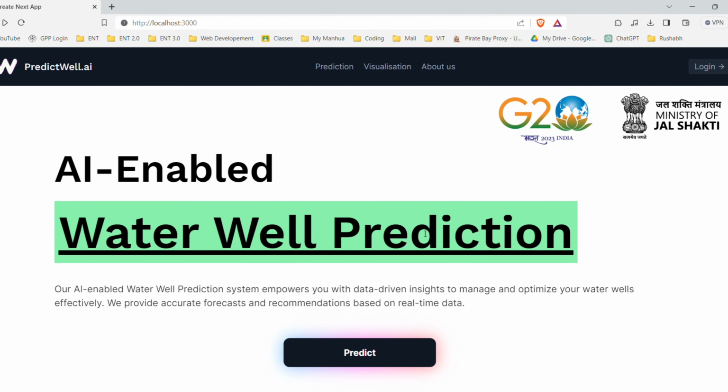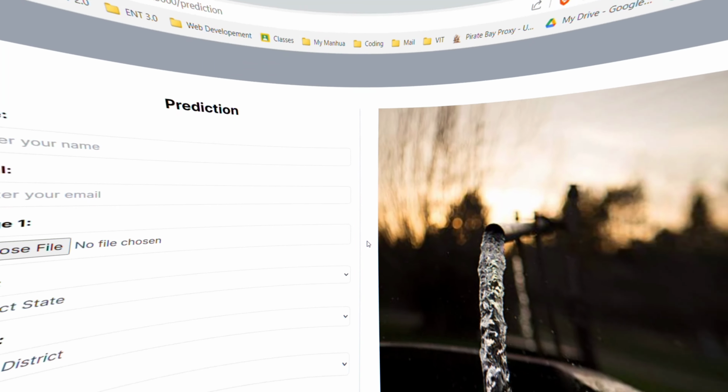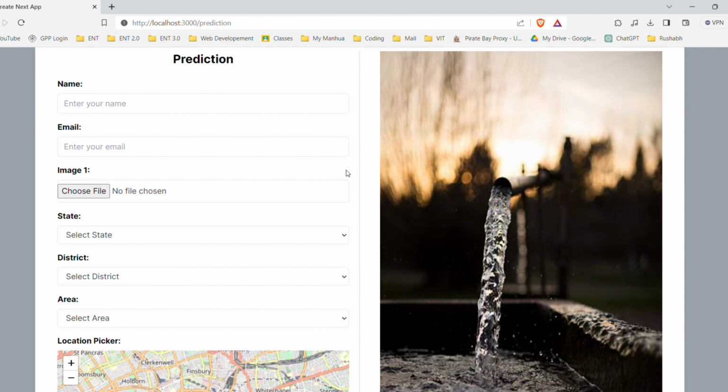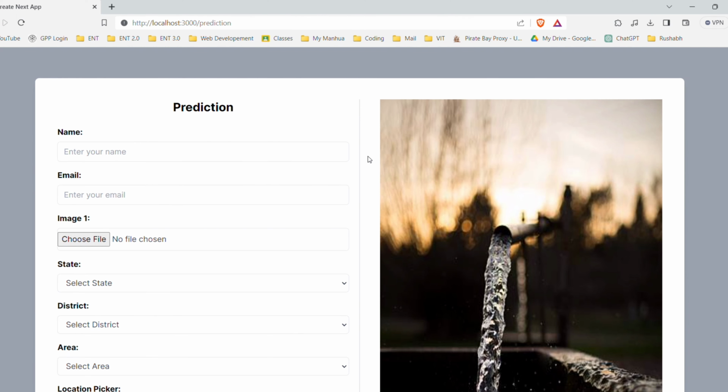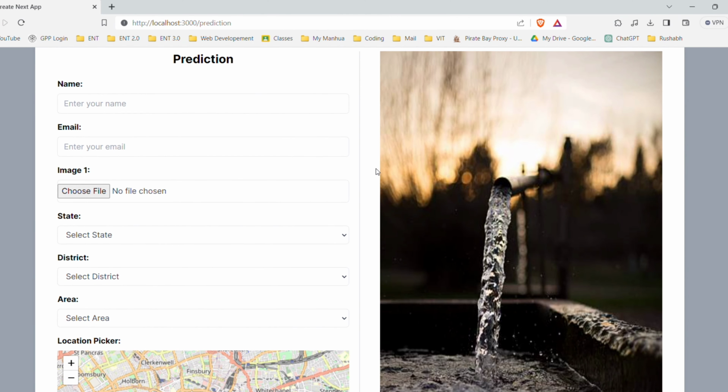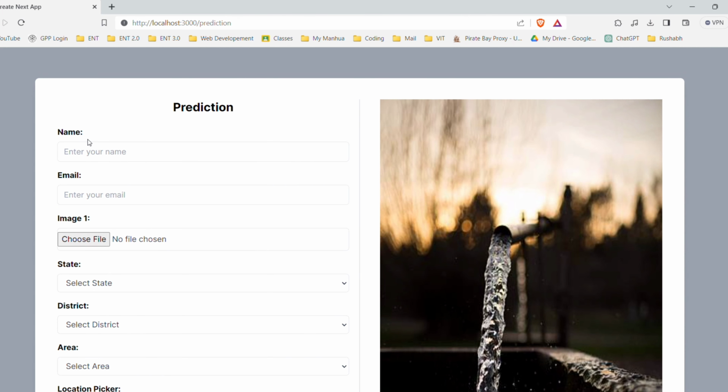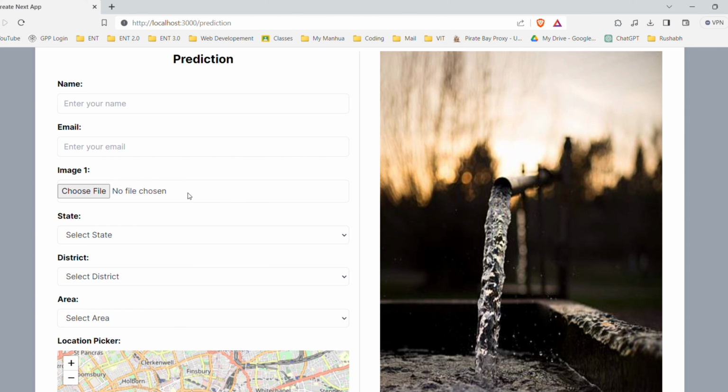Next, if we scroll up on the website, we'll see a predict button. It goes to the prediction page, where a form is displayed which takes all the information from the user. That is the name of the user, the email of the user, and the next option is the image of the soil, for example this black soil. Based on this soil image and another very important factor, the aquifer, we make the prediction.